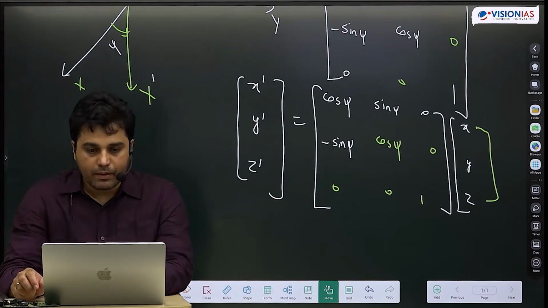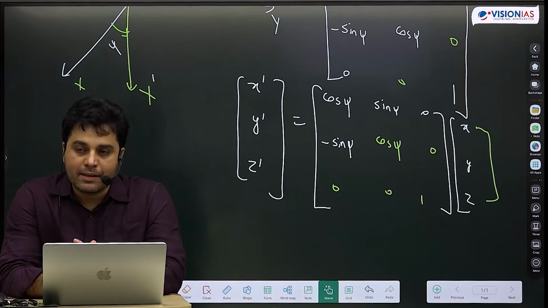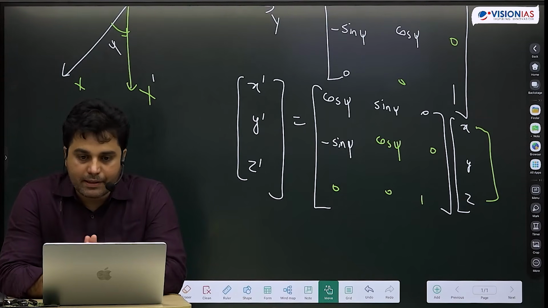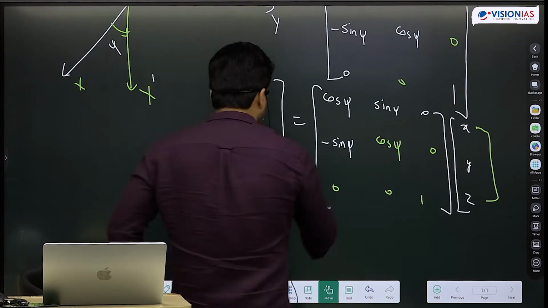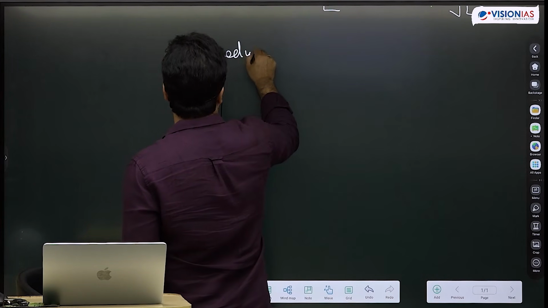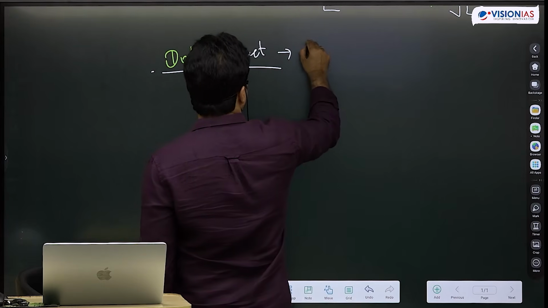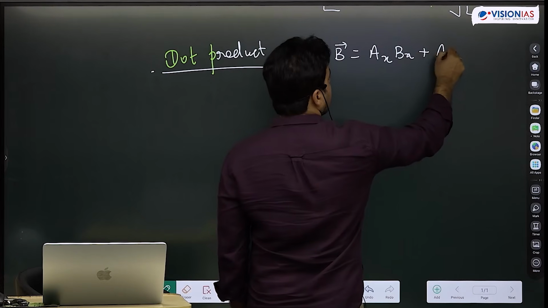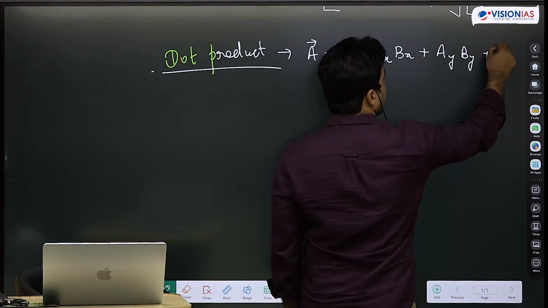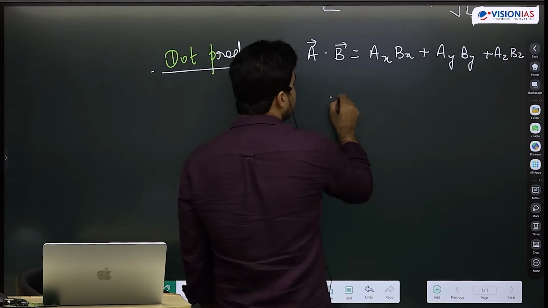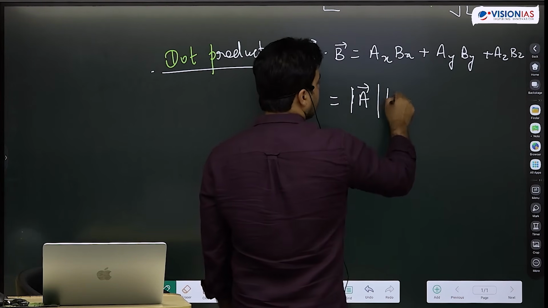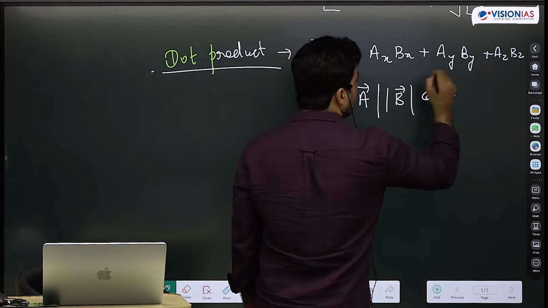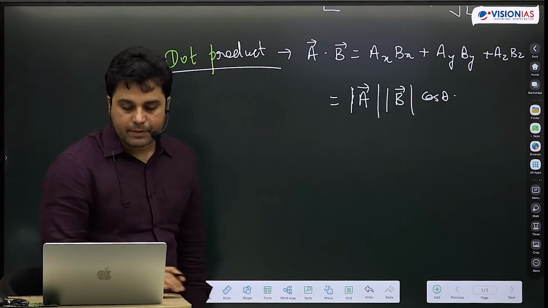Okay? Here, what will my length element, area element and volume element look like? In the Cartesian system, by the way, the dot product a dot b will be ax bx plus ay by plus az bz, which will be the same as mod a, mod b, and the cosine of the angle between them. We already know this, right?